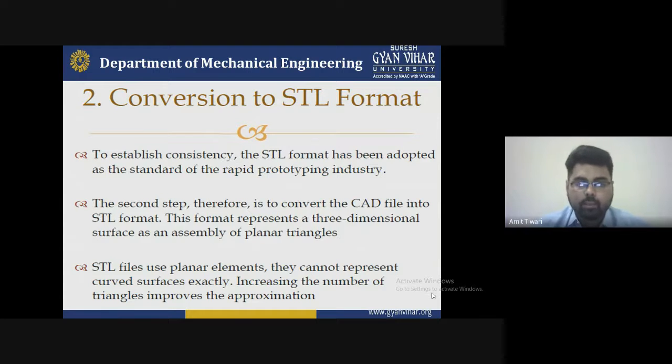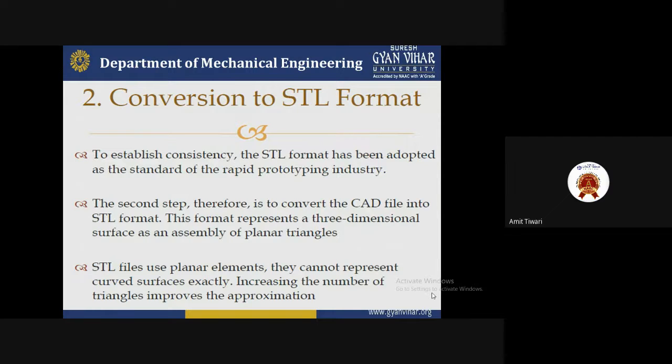The second step is therefore to convert the CAD file into the STL format. This conversion is required because the STL format is used for the rapid prototyping technique. This format represents a three-dimensional surface as an assembly of planar triangles. So there are different types of assemblies, and different triangles are created for that.